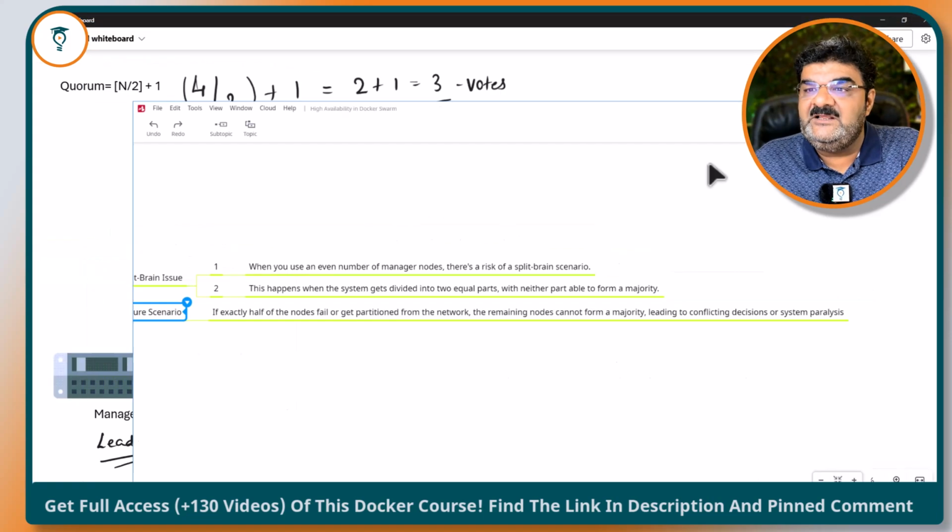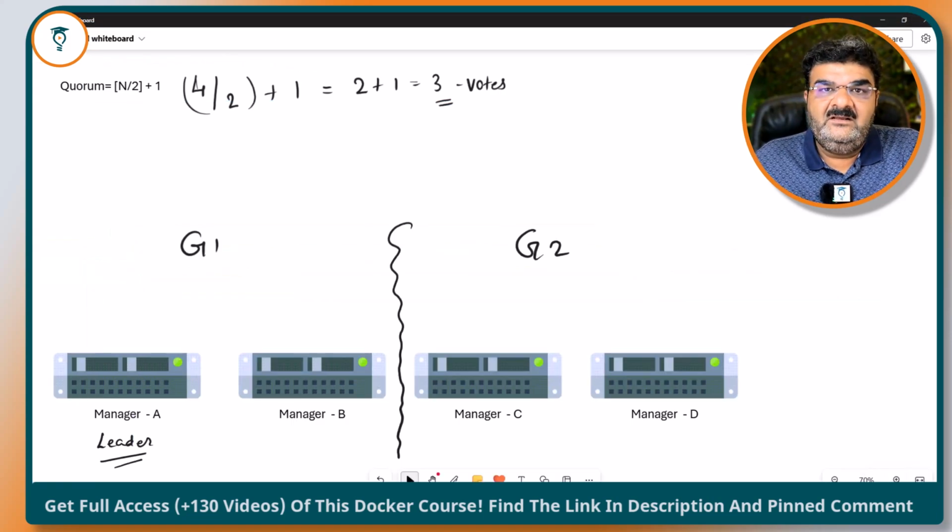Now let me explain this. If everything was normal, manager A became leader and everything was good. But now they are divided into 2 groups. Now leader A will be in trouble, because to continue as leader, it requires 3 votes.